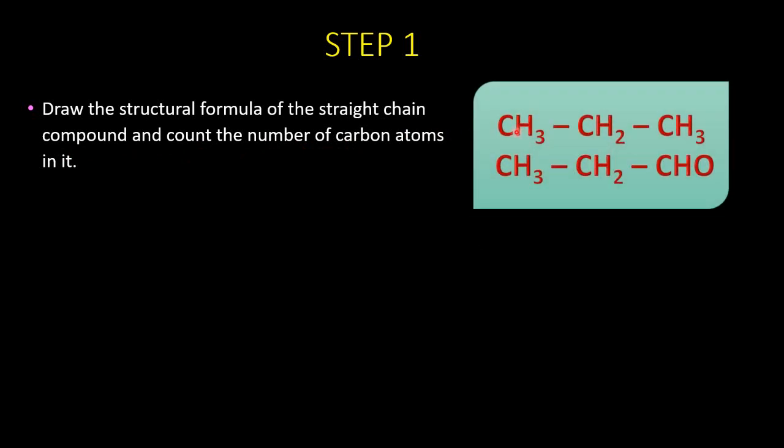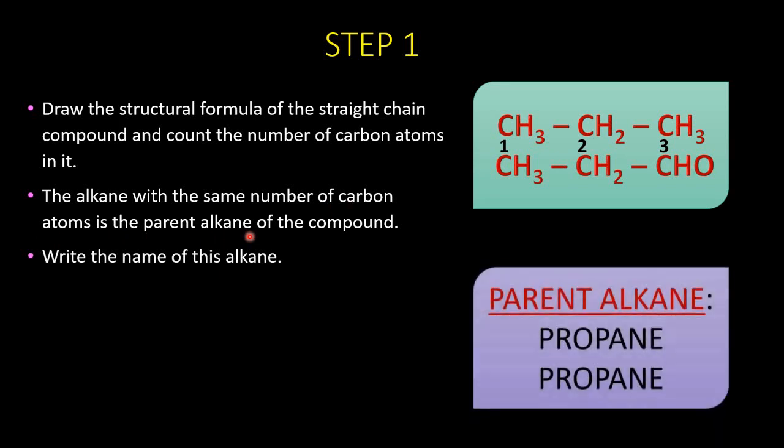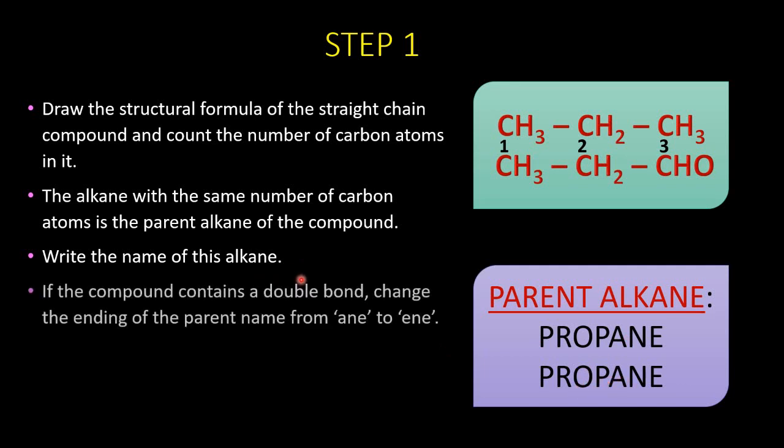I have taken an example of two different structures, and you have to number it first. 1, 2, 3. That is, how many carbon atoms are there? In both the cases, there are 3 carbon atoms. The alkane with the same number of carbon atoms is the parent alkane. In this case, there are 3 carbon atoms. So the parent alkane name has to be written now, which is nothing but propane for both the cases.